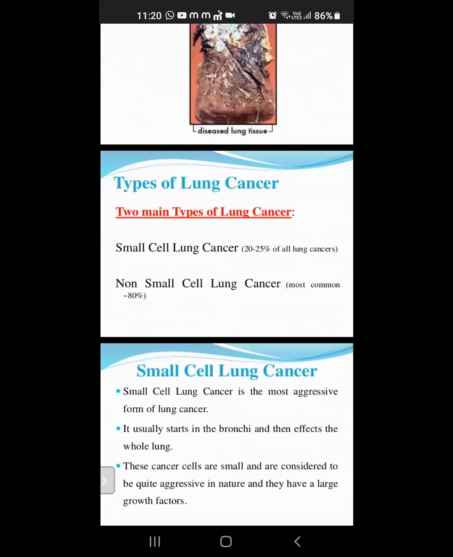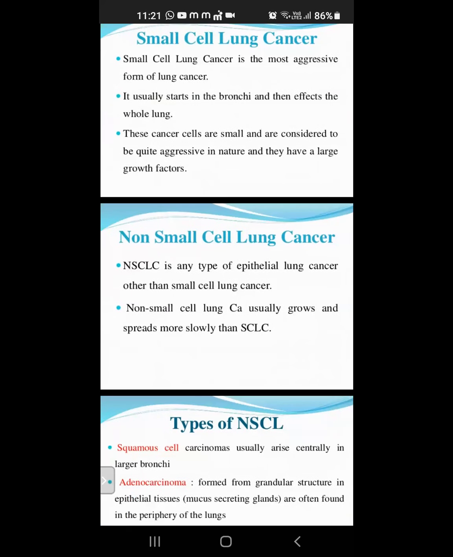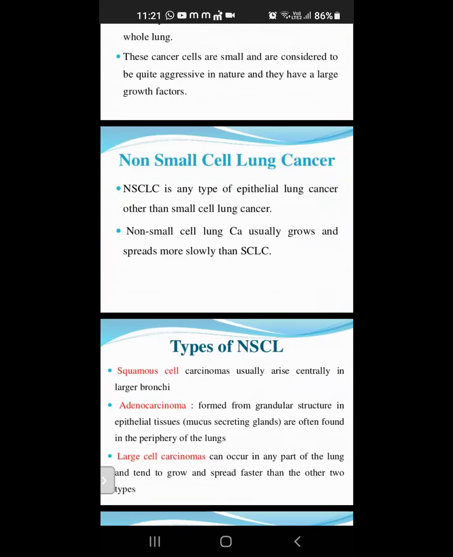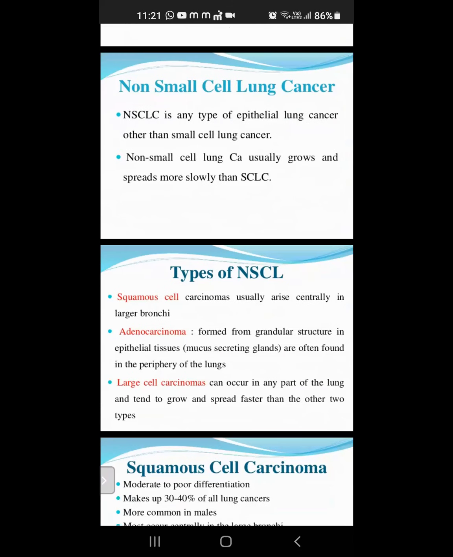Types of lung cancer are small cell lung cancer and non-small cell lung cancer. Small cell lung cancer is the most aggressive lung cancer. It usually starts in the bronchi, then affects the whole lungs. These cancer cells are small and considered quite aggressive, and they have large growth factors. Non-small cell cancer is a type of epithelial lung cancer other than small cell lung cancer. It can usually grow and spread more slowly than SCLC.